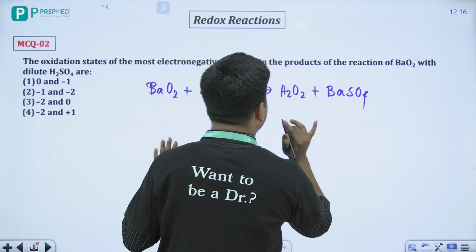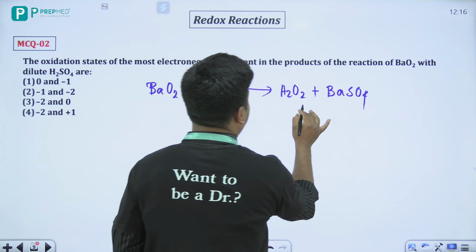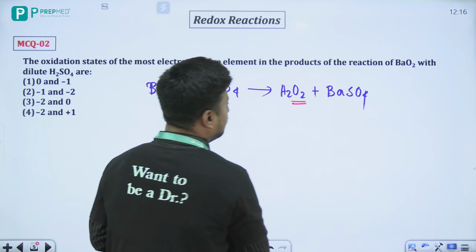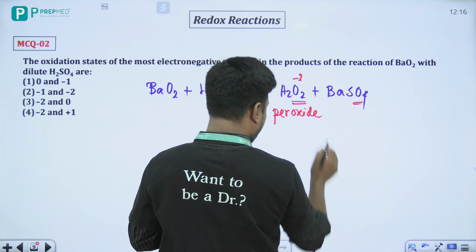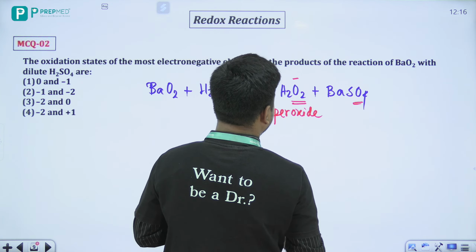that is, the most electronegative element in the product, that is यहाँ पे the oxygen in this compound. Beta, this is a peroxide, correct? So peroxide मतलब यहाँ पे होगा -1 oxidation state, right? और since BaSO4 is an oxide, we have -2 oxidation state. मतलब जो इलेक्ट्रोनेगेटिव है, एक है -1 और एक -2, और correct answer will be option number 2.